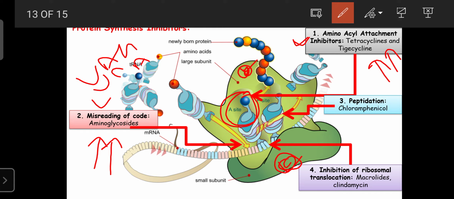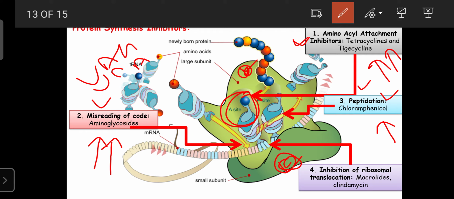The next category, the third category of protein inhibitors, is chloramphenicol. These drugs also inhibit protein synthesis by inhibiting peptidyl transfer. This means the formation of the peptide bond between the old amino acid and the new amino acid, so that the chain can be elongated by forming a bond between the amino acids.